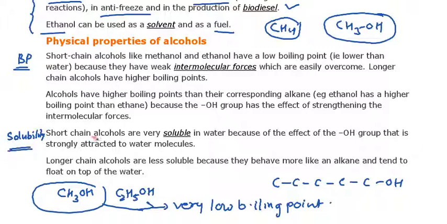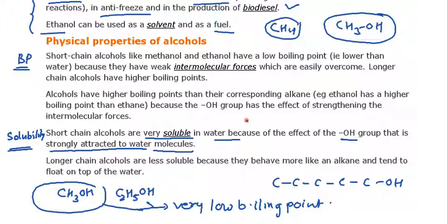Considering alcohols, the short-chain alcohols like methanol and ethanol have a very short carbon chain, so they are very easily soluble in water due to the presence of the OH group in that chain. That is why they make a very strong interaction with the water molecules. So ethanol and methanol get soluble very easily.